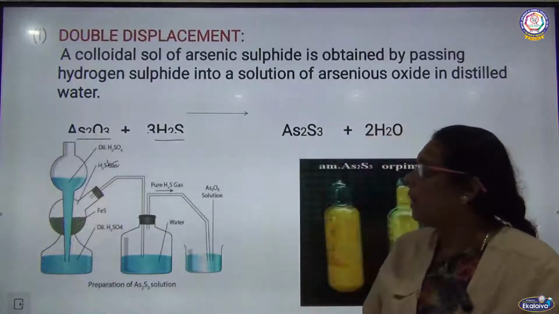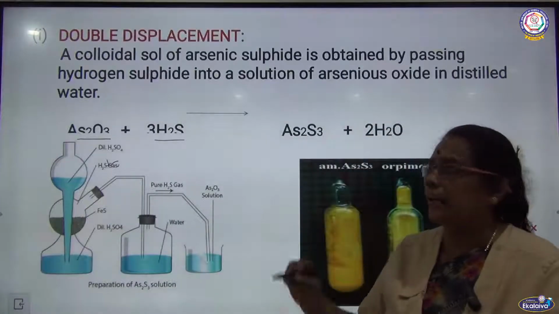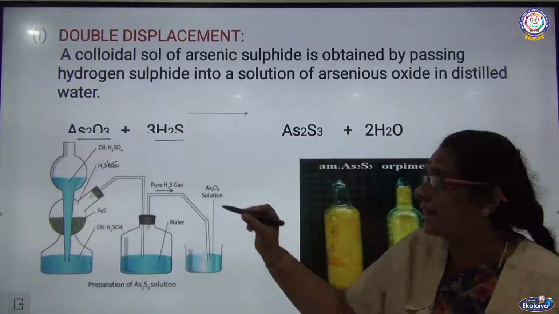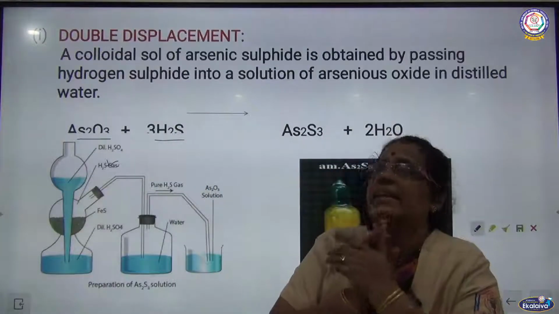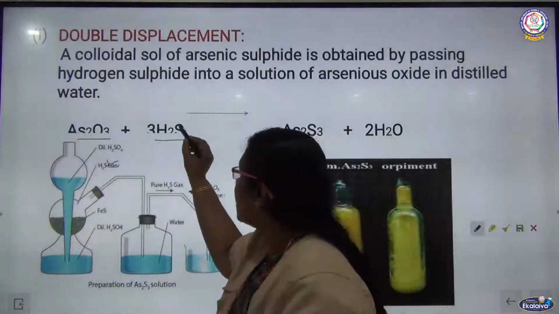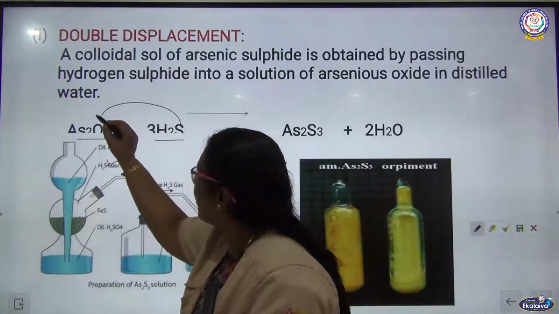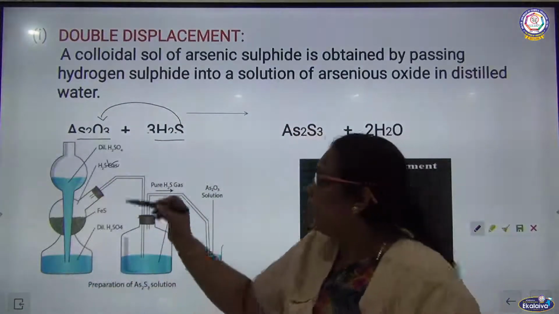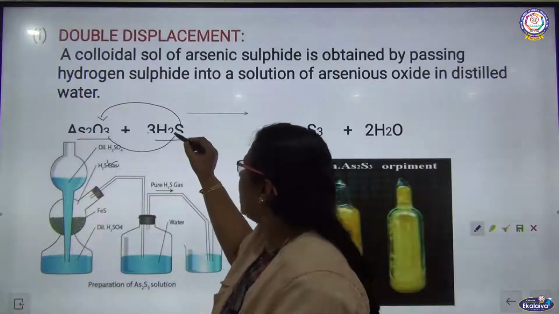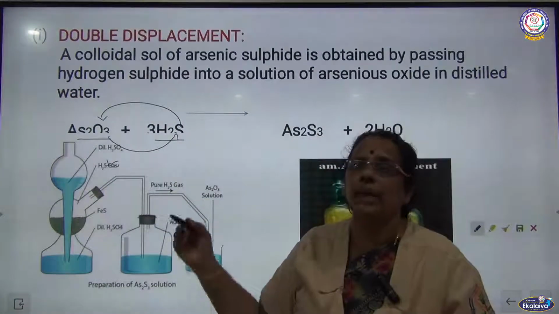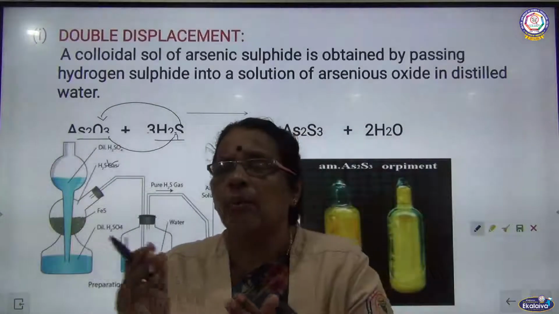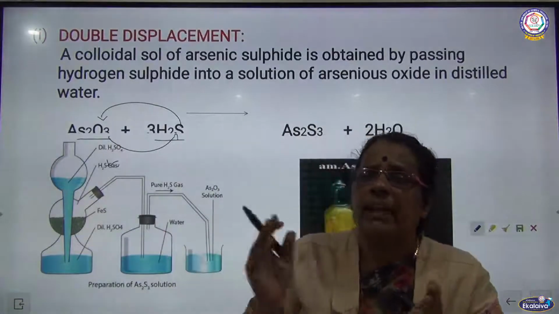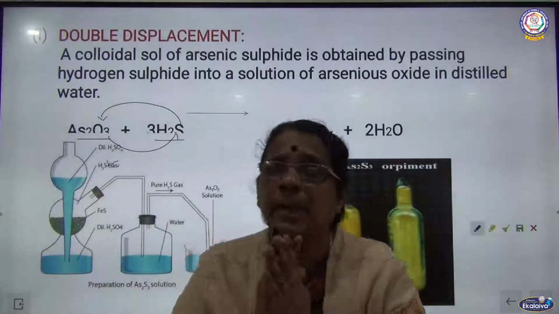When hydrogen sulfide gas passes through arsenious oxide, the ions interchange their positions. The sulfide ion will occupy the position of oxygen, whereas the oxide ion will occupy the position of sulfur. So, displacement of ions.